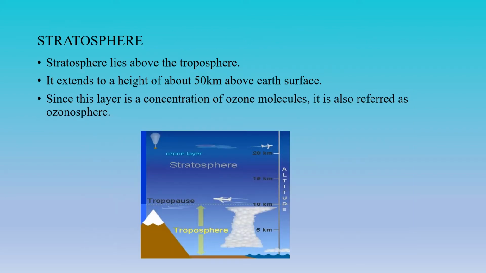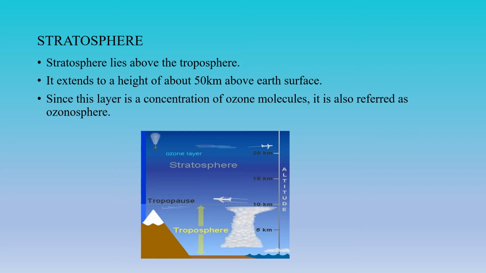Stratosphere. The stratosphere lies above the troposphere. It extends to a height of about 50 km above Earth's surface. Since this layer has a concentration of ozone molecules, it is also referred to as the ozonosphere. Yes, the second layer of the atmosphere is the stratosphere. It lies next to the troposphere.